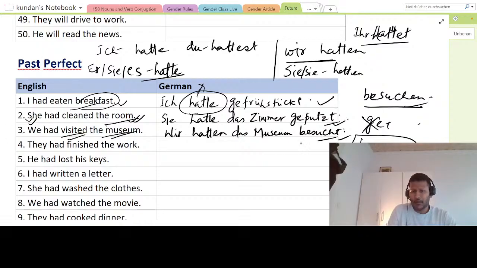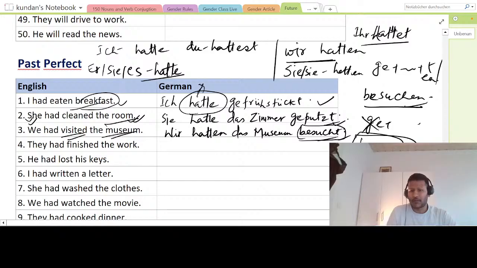I hope there is no doubt till here. It is very important to keep in mind that some verbs are different. It is not always ge plus root plus te or en. Besuchen is a different verb, so the perfect form is besucht. So I'm saying wir hatten das Museum besucht.